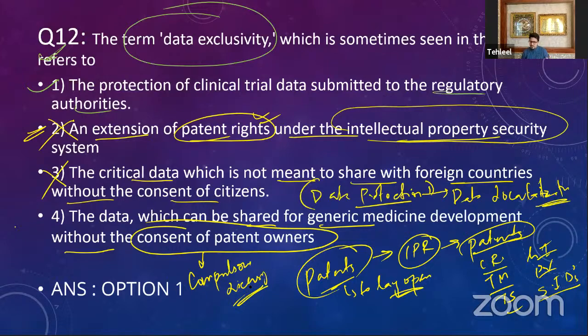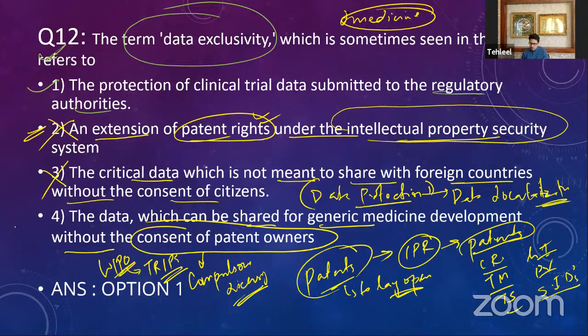So this is a concept under the WIPO, World Intellectual Property Organization. It has a treaty in place known as TRIPS, trade-related aspects of intellectual property rights. In this treaty, there is a provision that if you have a patent in place, suppose a patent regarding a pharmaceutical medicine, you have created a medicine, filed the patent and got the protection for the next 20 years. You are the only company that is going to produce this particular medicine for the next 20 years.